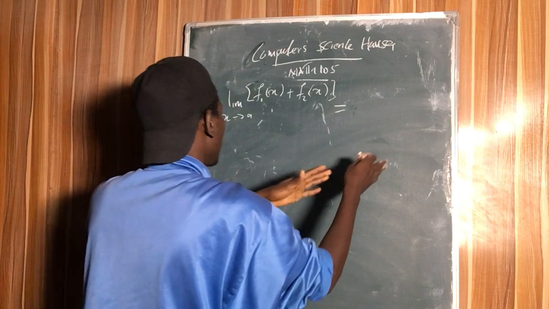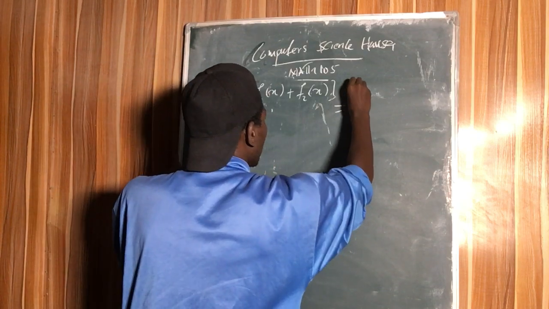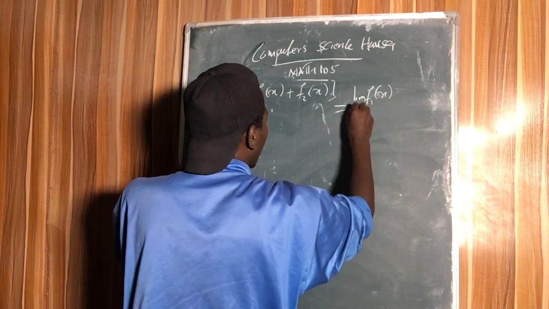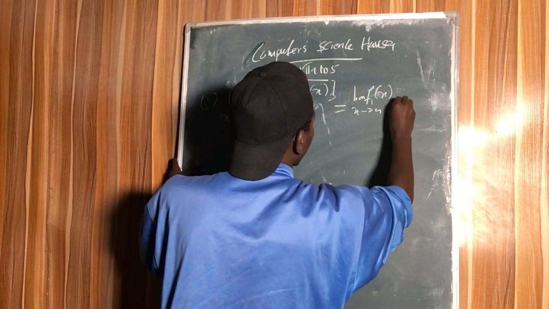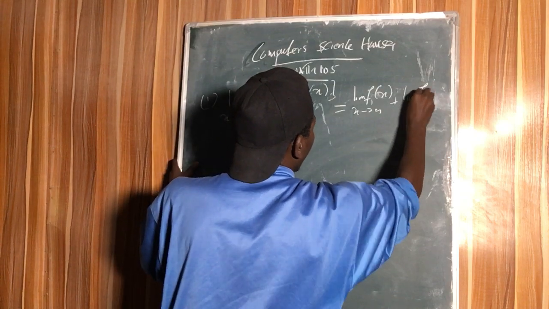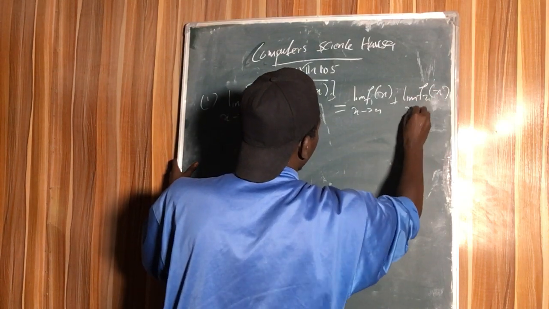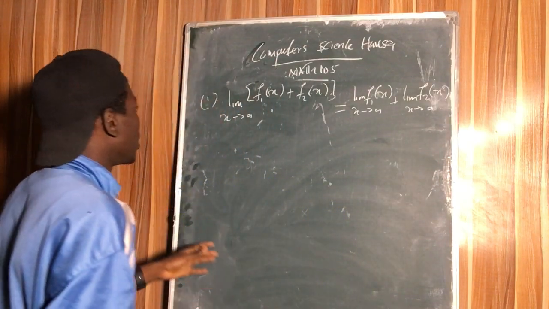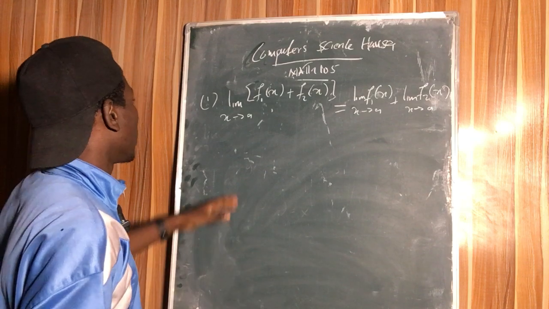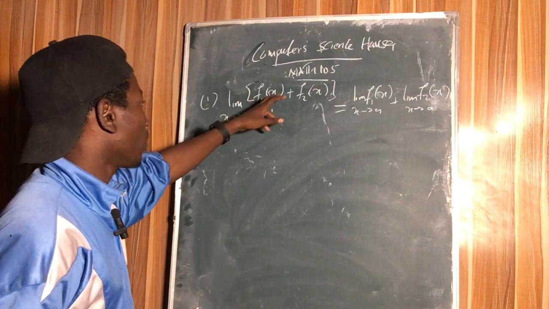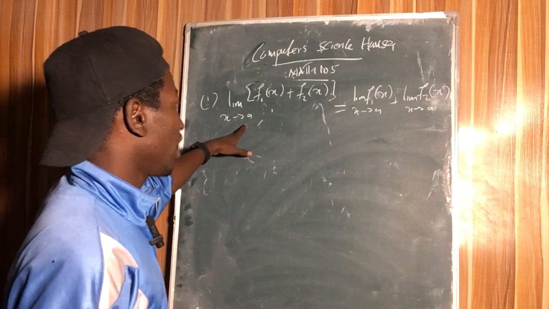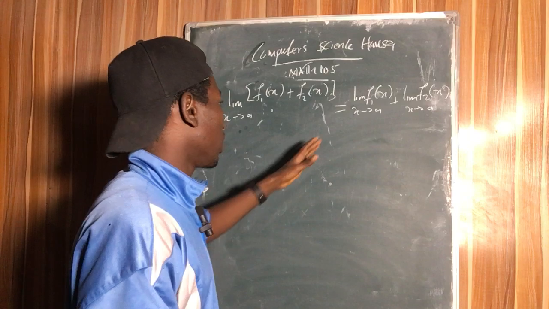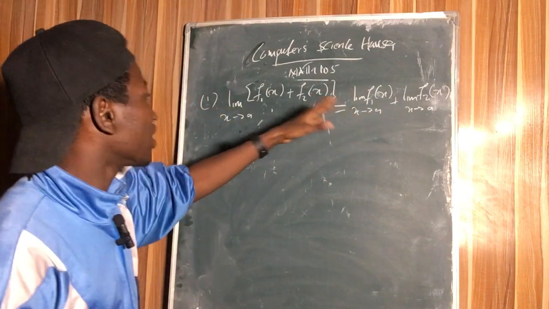Limit of individual respective limit of every function. So the limit of f of 1 x as x approaches a, plus the limit of f of 2 x as x approaches a. So it's going to be the limit of their respective sum. So if we have the limit of a function f of x1 plus f of x2 as x approaches a certain number a, it is going to be the limit of each individual function, we take the limit of each one as x approaches that number.